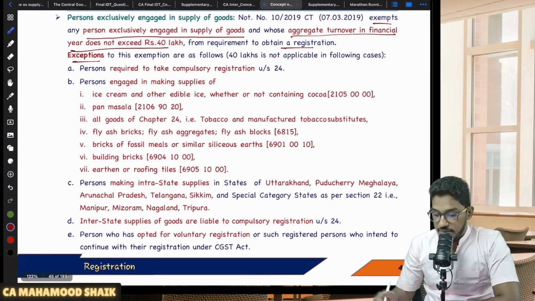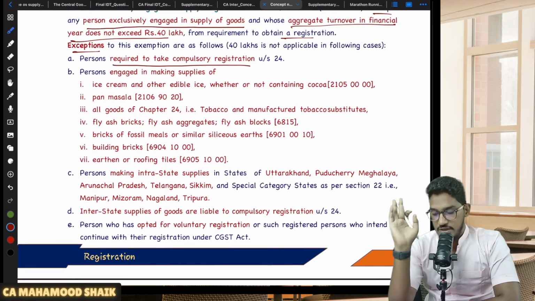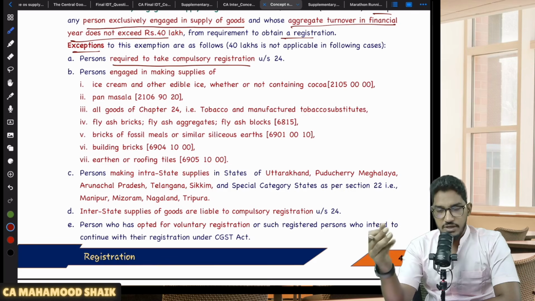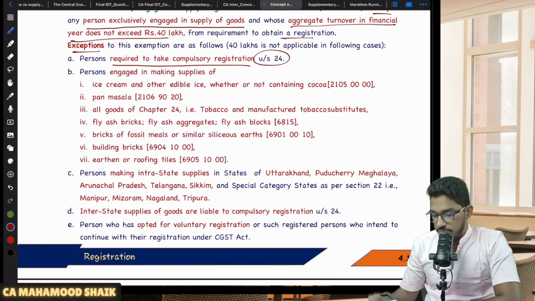When, sir? When you are a person who is required to take compulsory registration under section number 24. We will see in a short while. We are currently at section number 22 now. In a short while, we will be discussing section number 24. There I will be telling you a few categories of persons who are liable for compulsory registration. If you are liable for compulsory registration under section number 24, no limit, nothing will be checked. So there you can't anyhow enjoy the 40 lakh rupees limit.